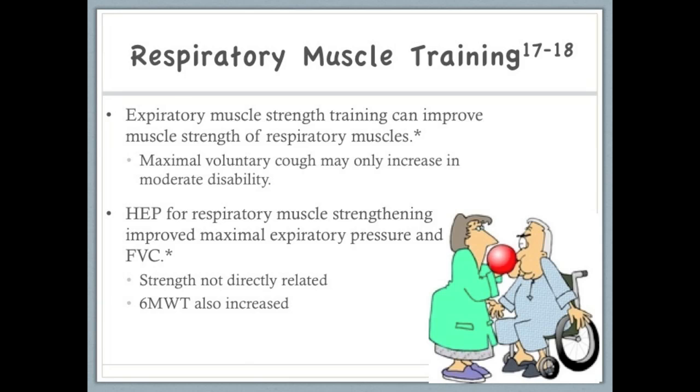Another study that involved a home exercise program with respiratory muscle strengthening did not directly measure improvements in respiratory muscle strength, but found increased maximum expiratory pressure and forced vital capacity, measures that suggest improved muscle control to increase expiration abilities. Gait endurance also increased with respiratory muscle training. Though research is limited, it seems that respiratory muscle training can improve strength in individuals with MS.